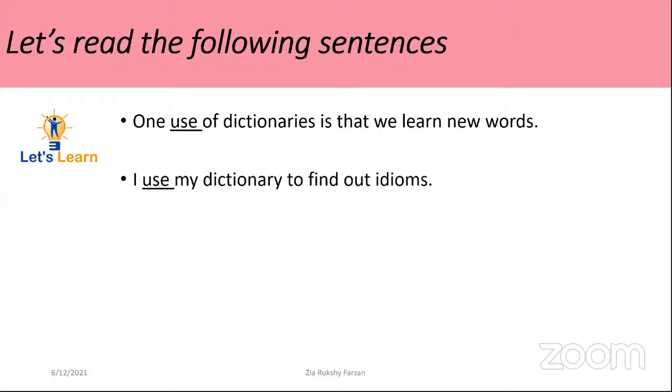And the second one: I use my dictionary to find out idioms. I use my dictionary. Here, the same word use is used in a different way.